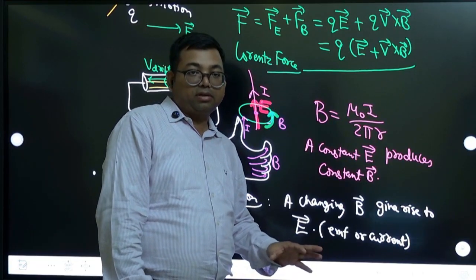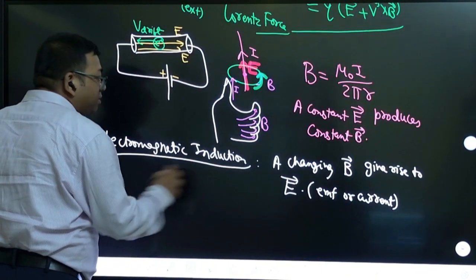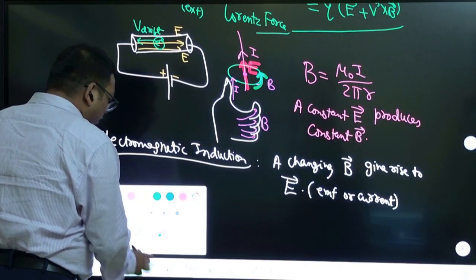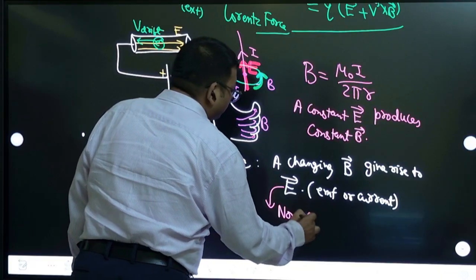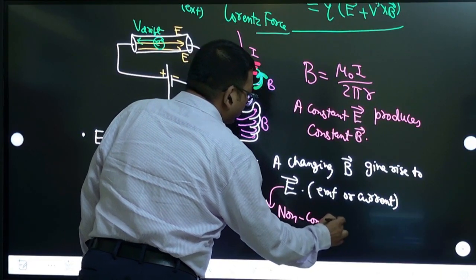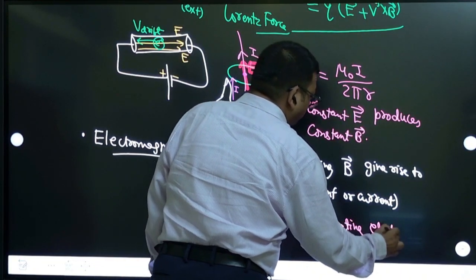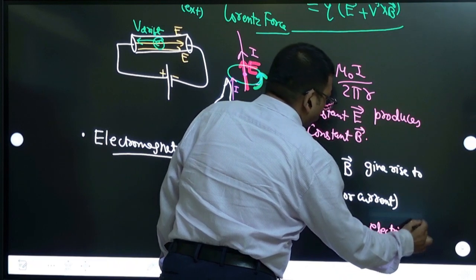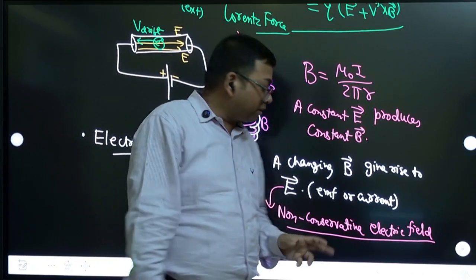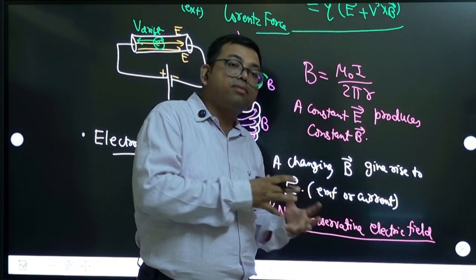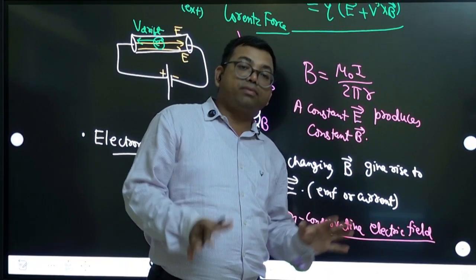But note a very important thing: this electric field which is produced is a non-conservative electric field. So the electric field produced by charge and the electric field produced by changing magnetic field are not the same nature. Their nature is fundamentally different.